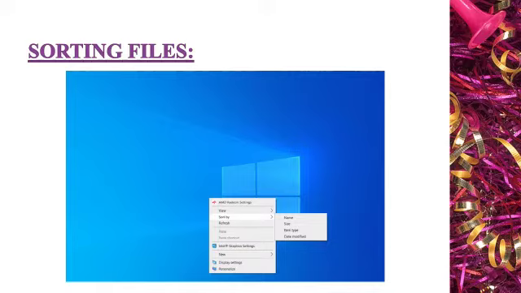As soon as you right-click on the desktop, a short menu appears on the screen. And as per the required need, you can arrange them by name, size, item type or date modified, children.